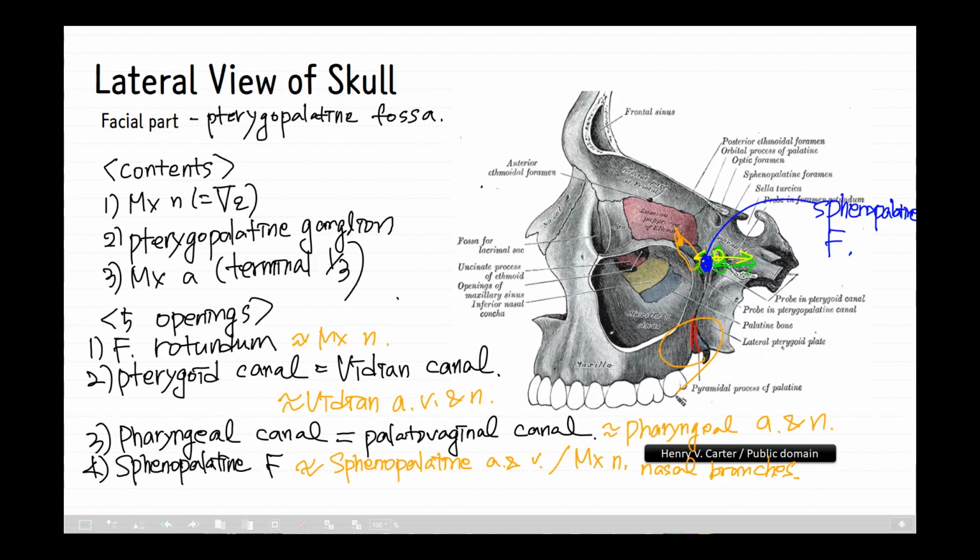Some authors describe anterior and posterior compartments of the pterygopalatine fossa, where the anterior compartment contains the third part of the maxillary artery and its branches, and the posterior compartment contains the maxillary division of the trigeminal nerve and the nerve of the pterygoid canal, together with the pterygopalatine ganglion and its branches.